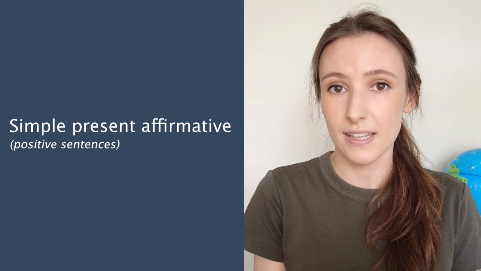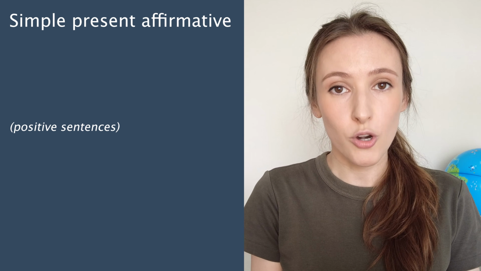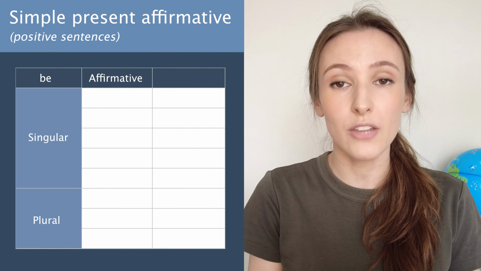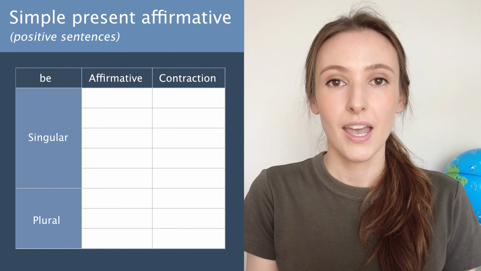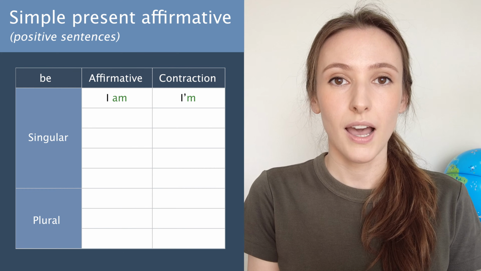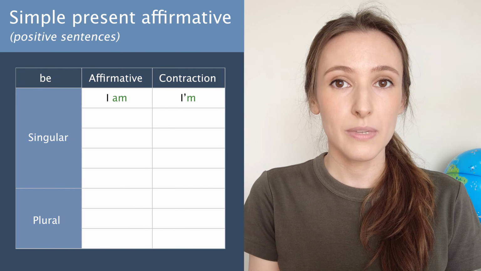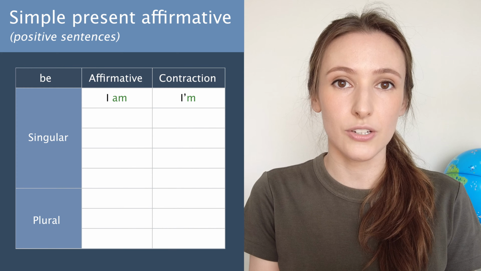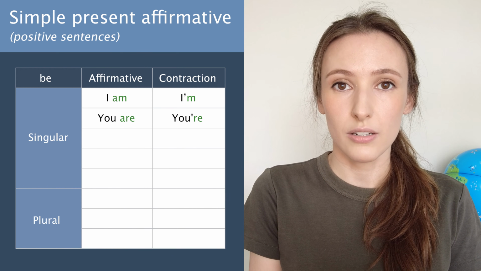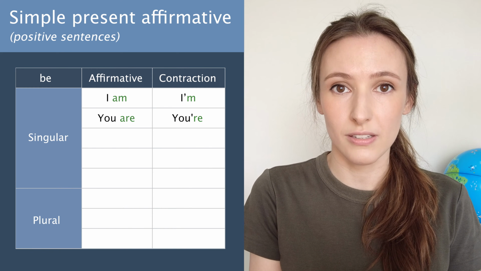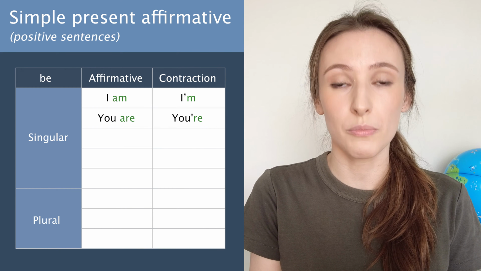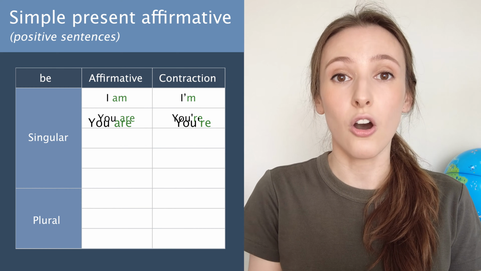So let's start with the simple present affirmative form, which means positive sentences. Each form of be has a full form and a short form that we call contraction. I am, I'm. Am is used for the first person singular. You are, you're. Are is used for the second person singular to talk about one person, but also with all plurals.